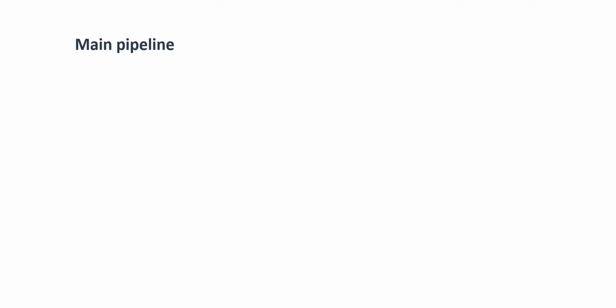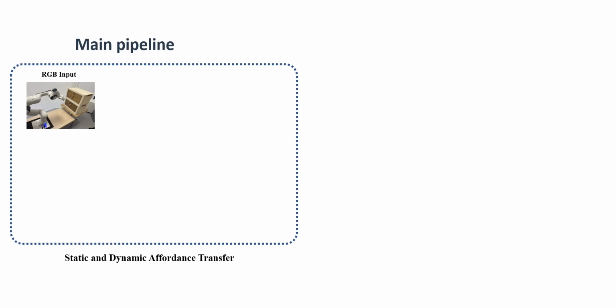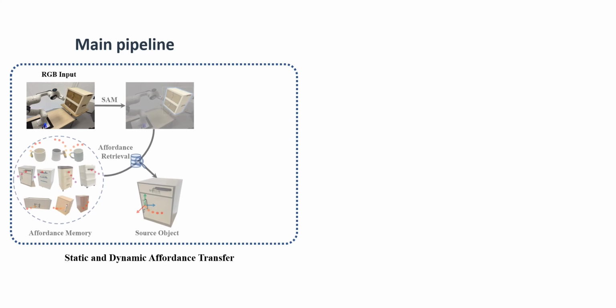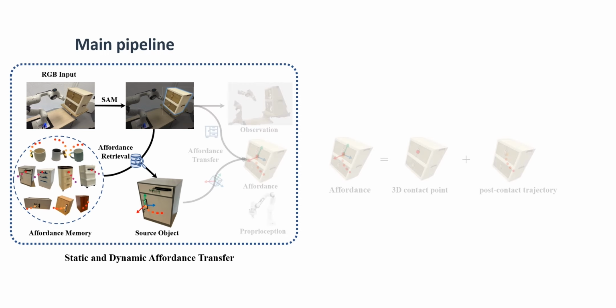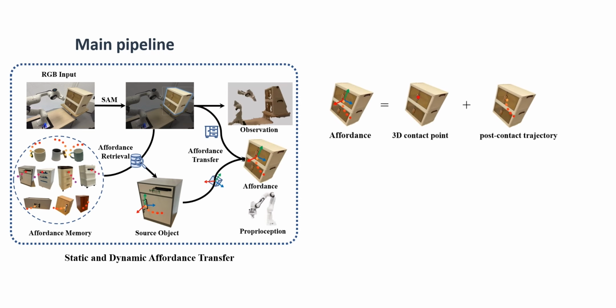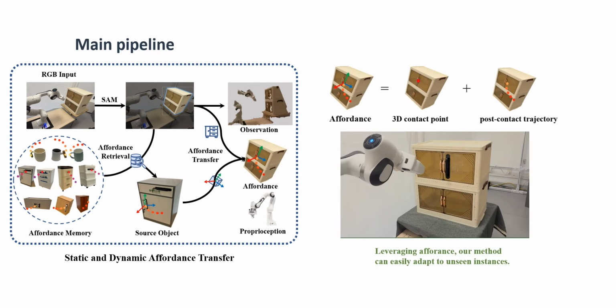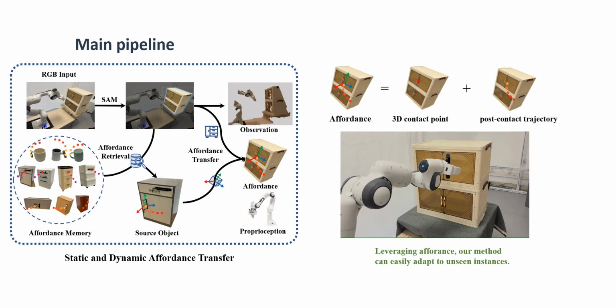The main pipeline of our method is illustrated as follows. Given RGB input image, we first segment the target object and retrieve the most similar source object from the affordance memory. Then we perform affordance transfer to simultaneously transfer static and dynamic affordance to the target object, which contains where and how information respectively.